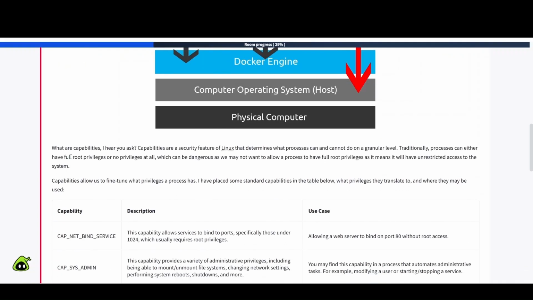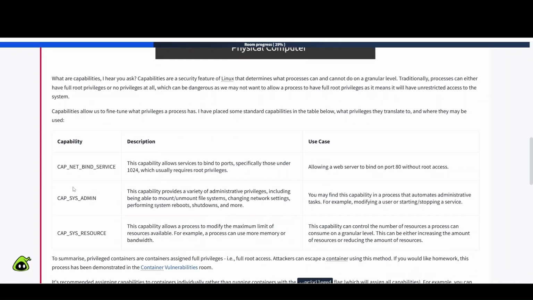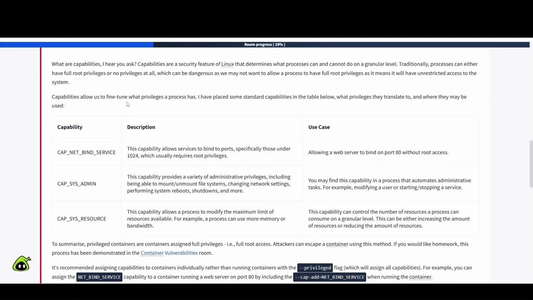Okay. What are capabilities, I hear you ask. Capabilities are a security feature of Linux that determines what processes can and cannot do on a granular level. Traditionally, processes can either have full root privileges or no privileges at all, which can be dangerous as we may not want to allow a process to have full root privileges, as it means it can have unrestricted access to the system. Capabilities allow us to fine-tune what privileges a process has. I have placed some standard capabilities in the table below.